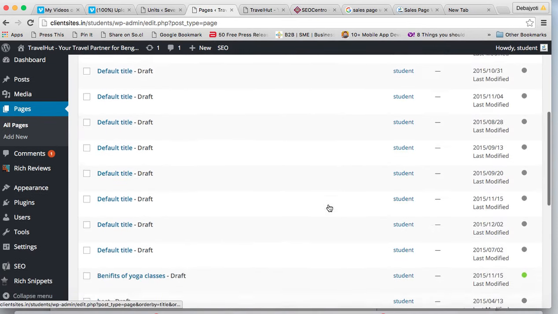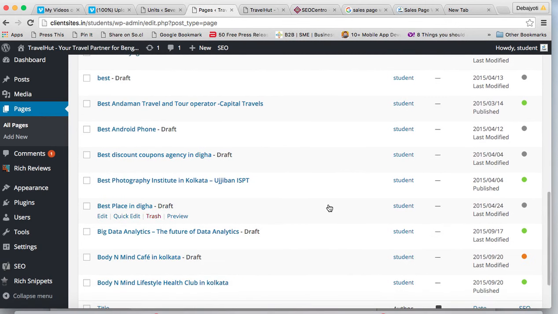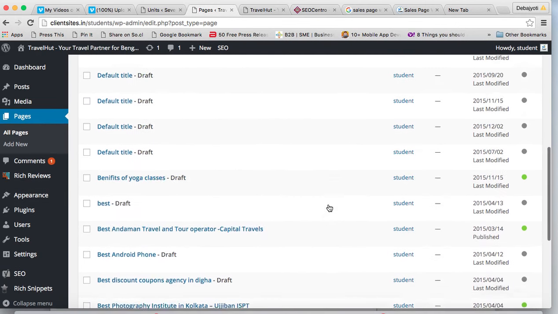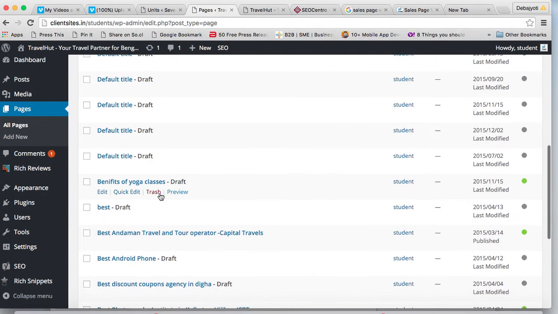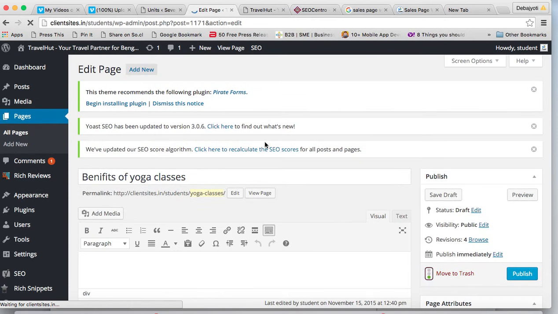So we can see here, we search with any of the pages, like benefits of yoga classes. We click on this page, edit. Now we can show you how to do this keyword density. For this we need a free plugin, that is the best plugin, that means additional software that can add additional features to your WordPress website. We call it Yoast SEO plugin.